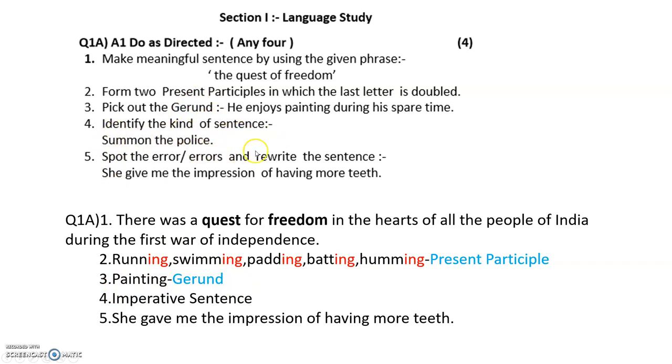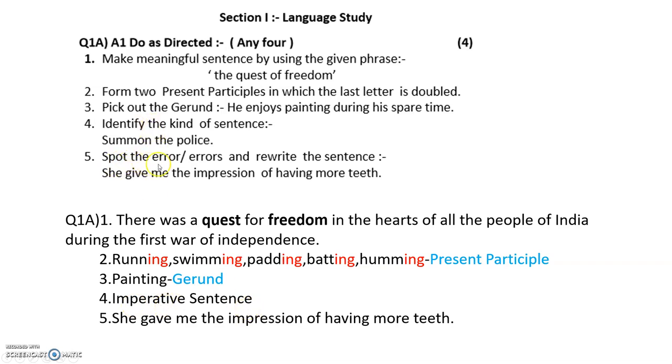Then identify the kind of sentence. Summon the police. Summon means call for the police. Now this is like an order. So when you're giving an order or a request, what kind of sentence is that? It's an imperative sentence. You have to write that as imperative sentence.